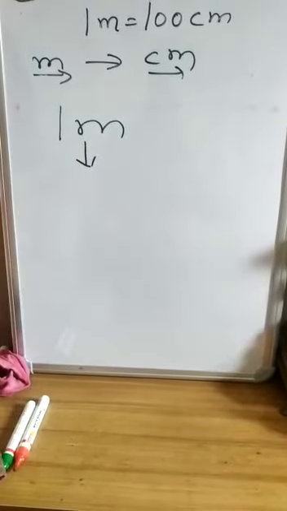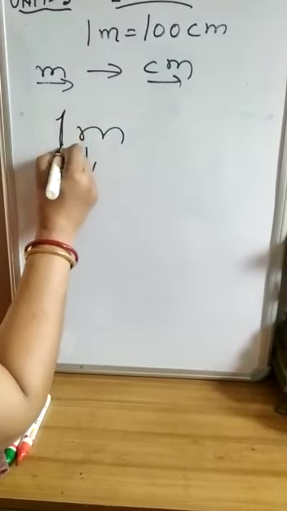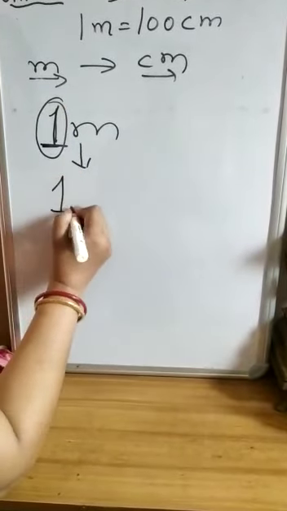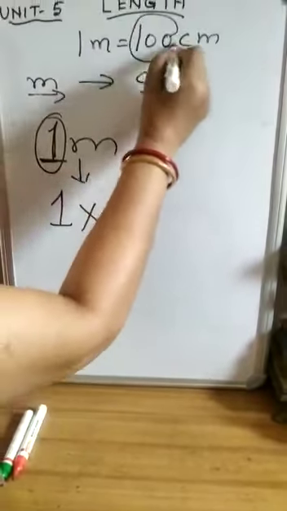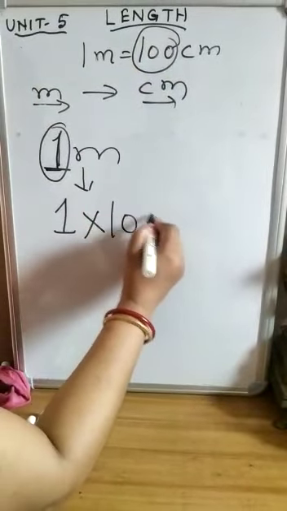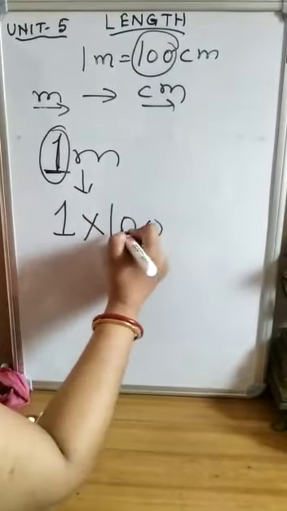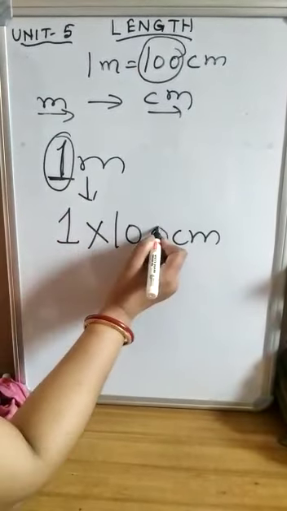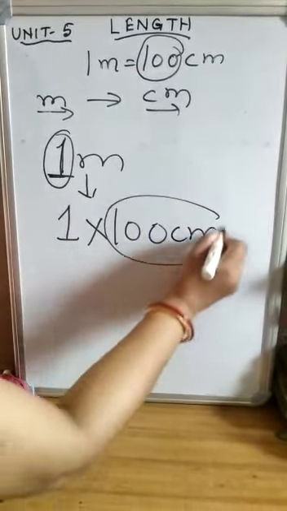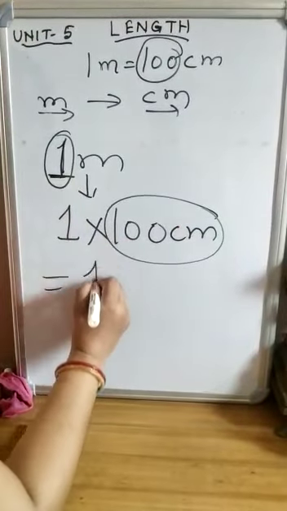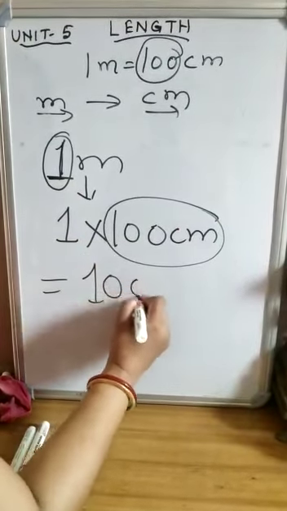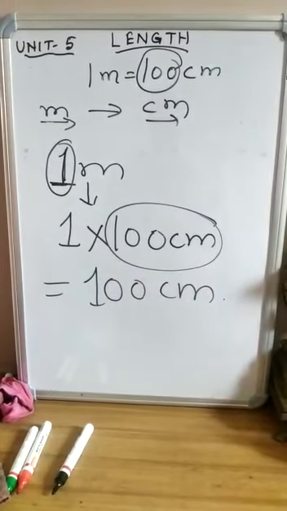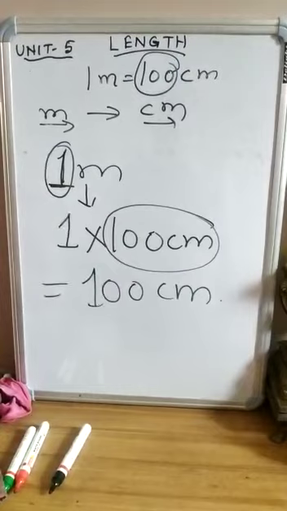Here the number of meters is 1. So the number of meters will be multiplied by 100 centimeters. 1 times 100 is 100, so it becomes 100 centimeters.